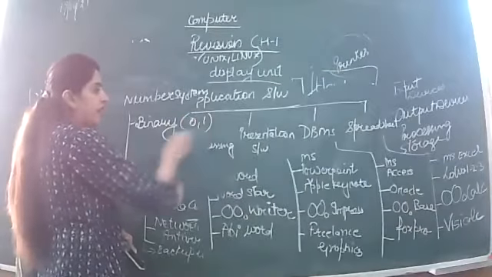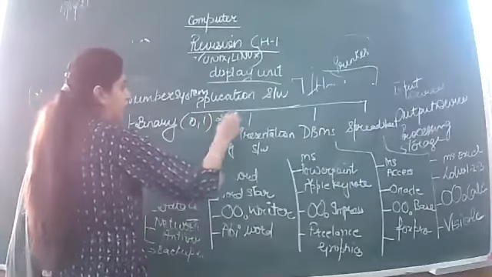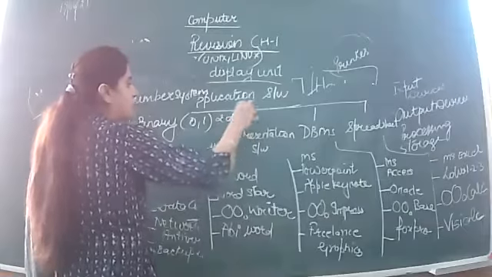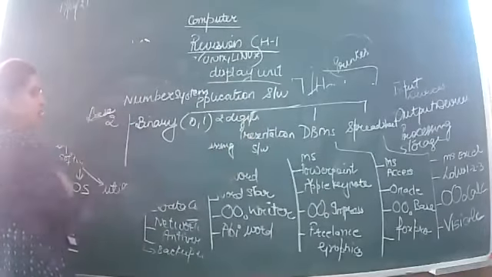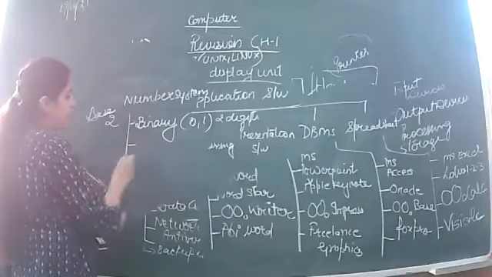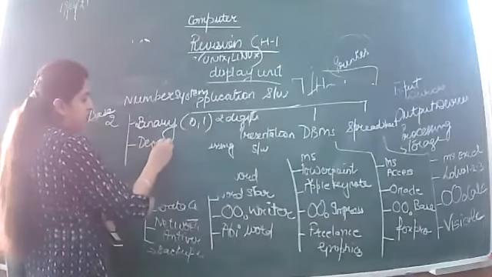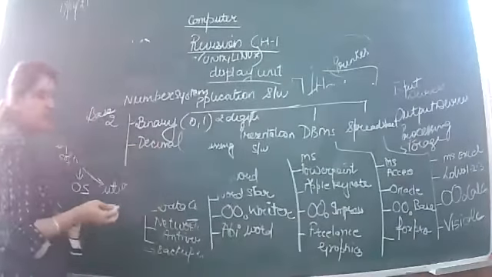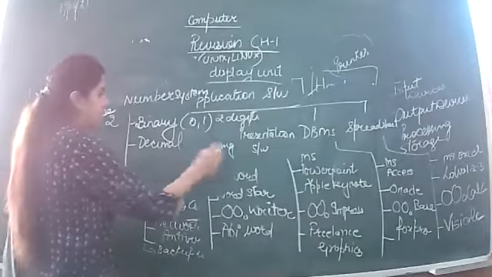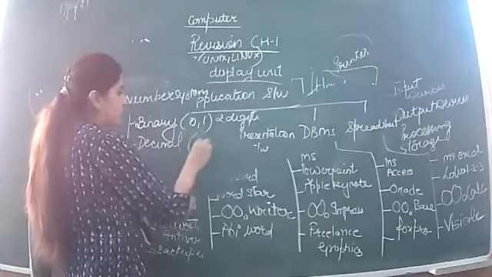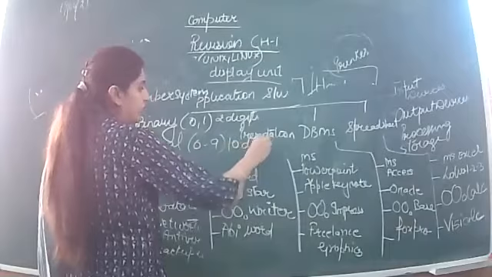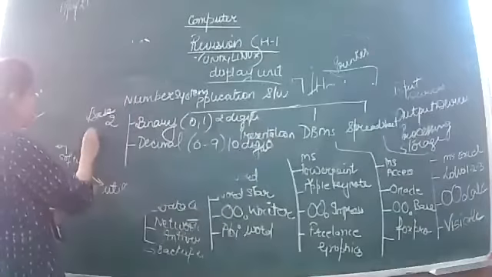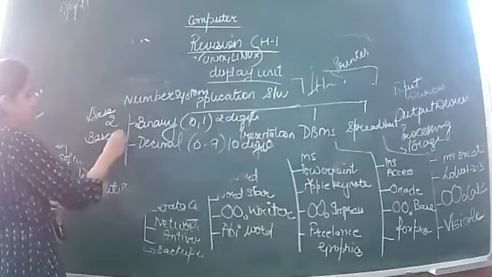So that's why the base of this number system is 2. Second type of number system is decimal number system, which consists of 10 digits, that is 0 to 9. And the base of the decimal number system is also 10.